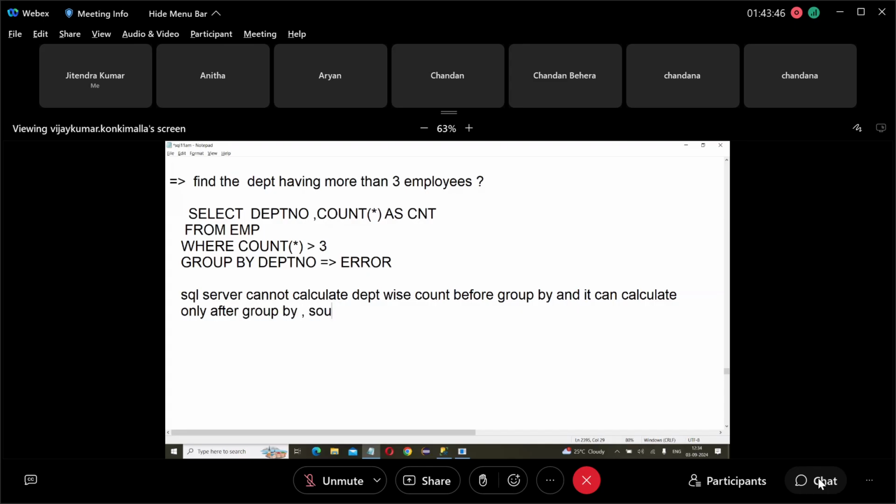So apply the condition that counts are greater than 3 after group by, using the having clause.